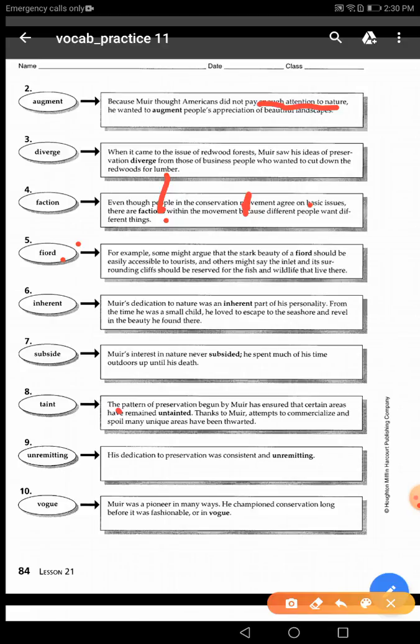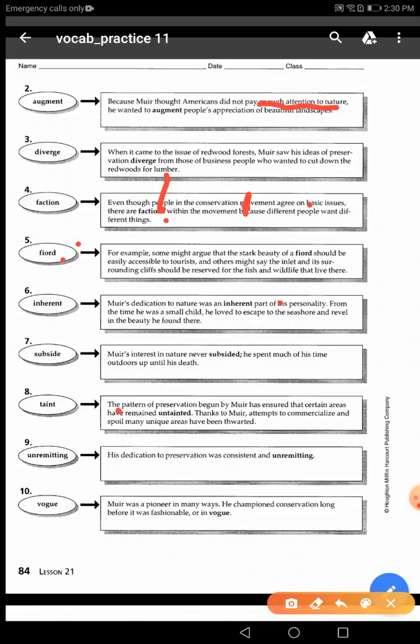Okay, that's enough, guys. I read the example again for you. For example, some might argue that the stark beauty of a fjord should be easily accessible to tourists. Okay, and others might say the inlet and its surrounding cliffs should be reserved for the fish and the wildlife that live there. So, guys, do we have a clue?